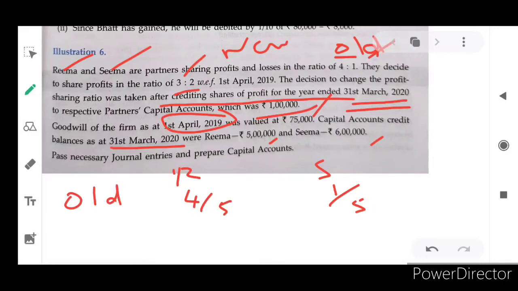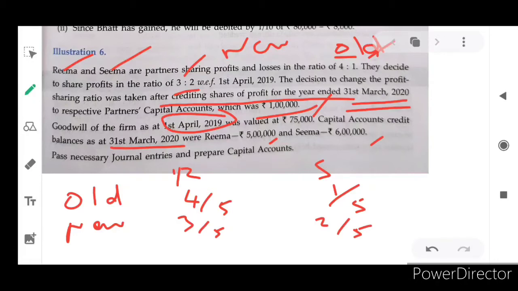What is the new profit sharing ratio they have given? The new profit and loss sharing ratio is 3:2. So 3 by 5, 2 by 5. I hope you understand what I am doing here.